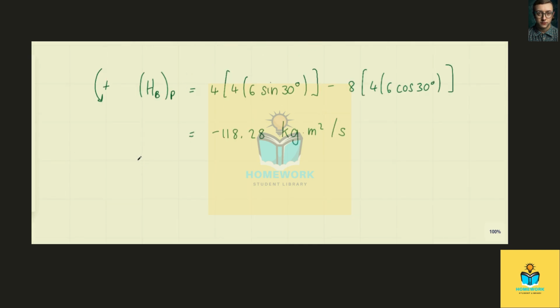And since that's the magnitude, we know that the particle is moving about the z-axis. So the vector angular momentum of B about point P is equal to minus 118.28 in the k direction, and that's kg meter squared per second.